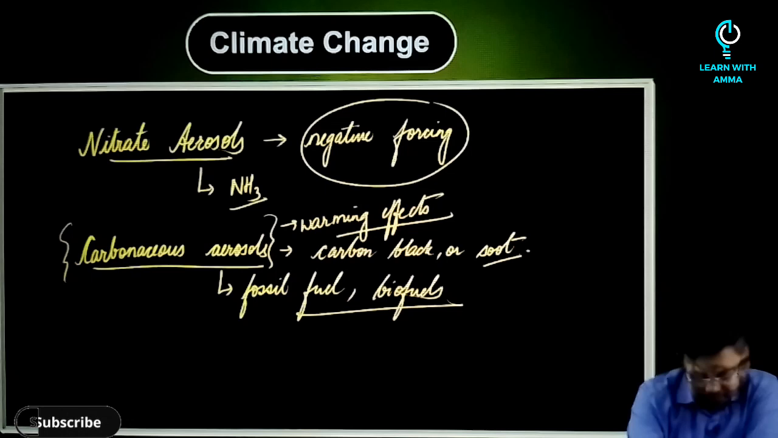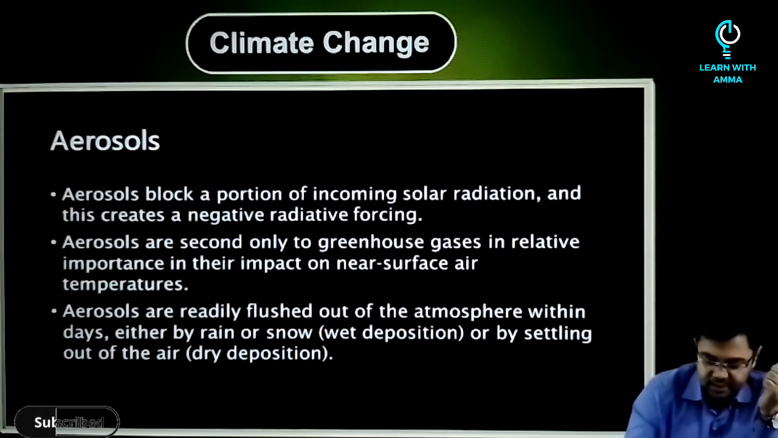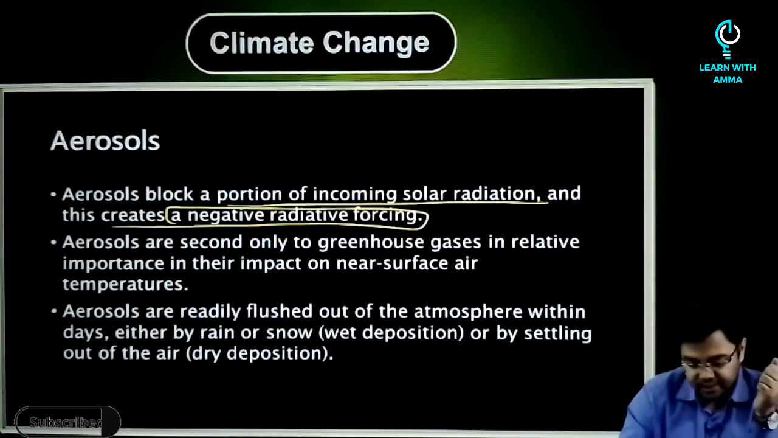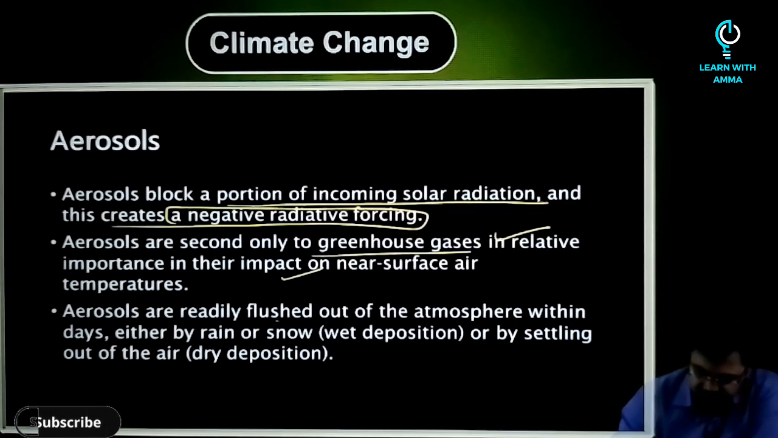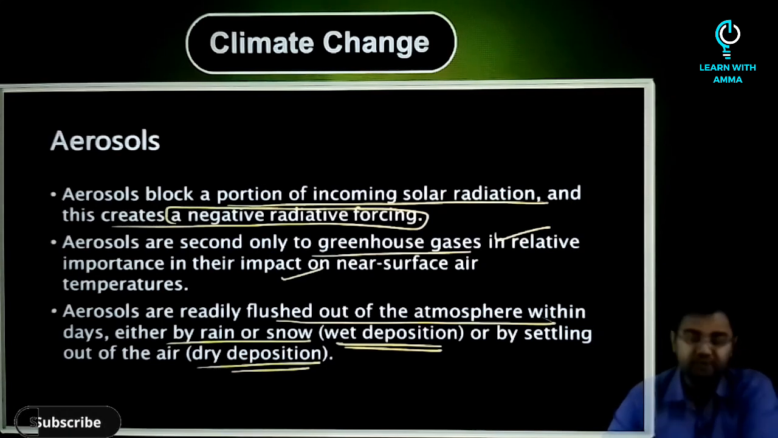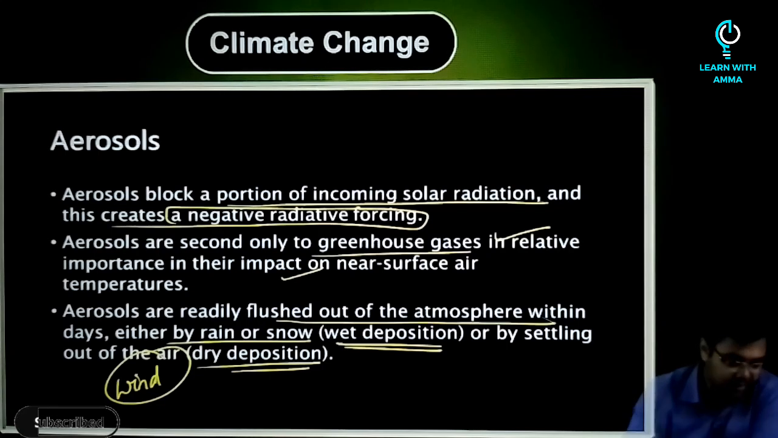Correct? So next, if we just have a look at some of the points as we just discussed, aerosols block a portion of incoming solar radiation, and this creates a negative radiative forcing. Aerosols are second only to greenhouse gases in relative importance in their impact. This we discussed. They are readily flushed out of the atmosphere within days, either by rain or snow, which is called wet deposition, or by settling out of the air, that is dry deposition. This can also be through the action of wind.